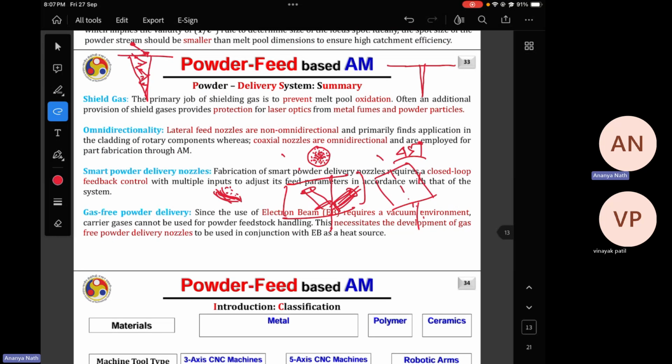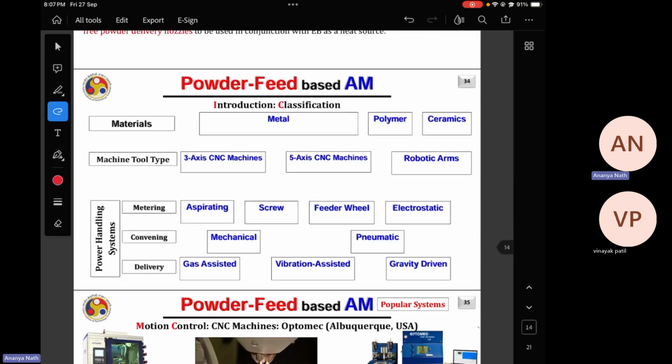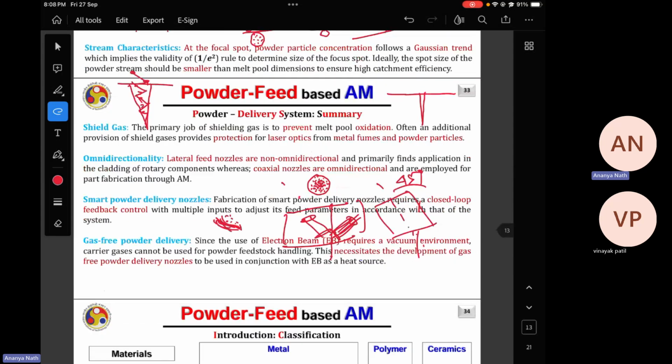And the last one, and the newest one, is the gas-free powder delivery. You go for the non-pneumatic head or non-pneumatic powder stream, where you can use the effect of piezoelectric material, or you can use a sonotrode for giving a proper vibration to the nozzle end, so that the powder can come out of the nozzle because of the vibration. It will come out and join the melt pool directly because of the gravitational force. So up to this point, this is all about the powder delivery system.